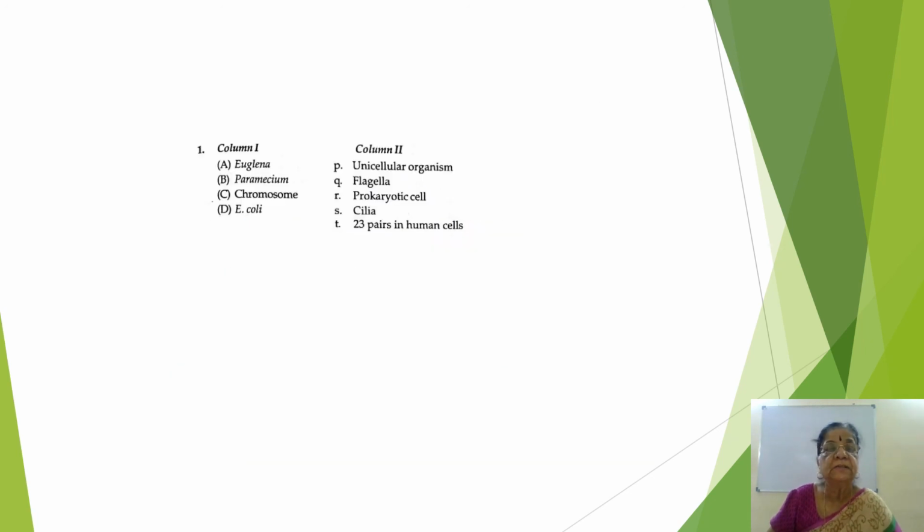Right? Then this is match the following. Euglena has flagellum. Then Paramecium, it is a unicellular organism. Then chromosome, it has 23 pairs in human cells. Then E. coli, it is a prokaryotic cell.